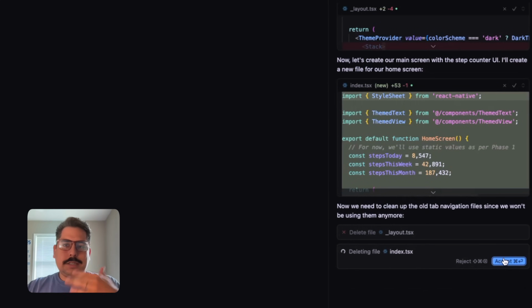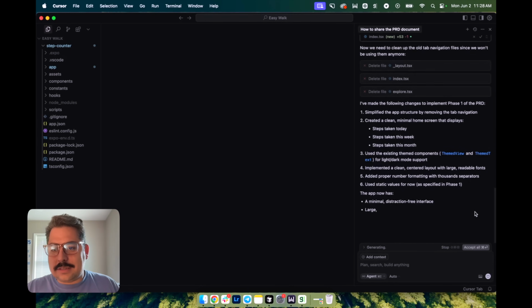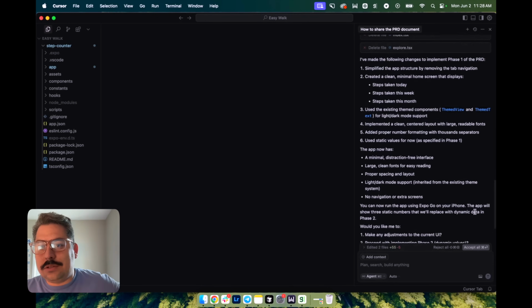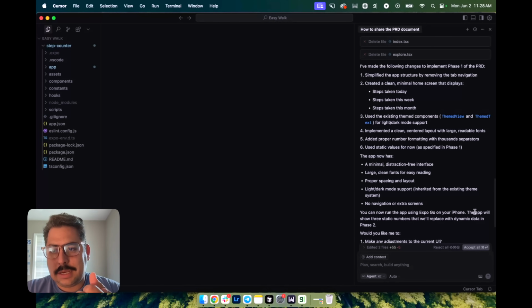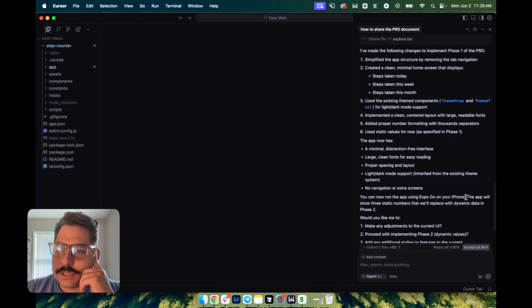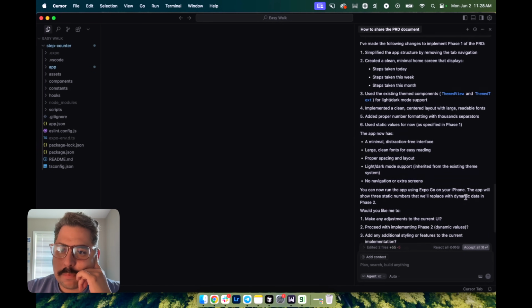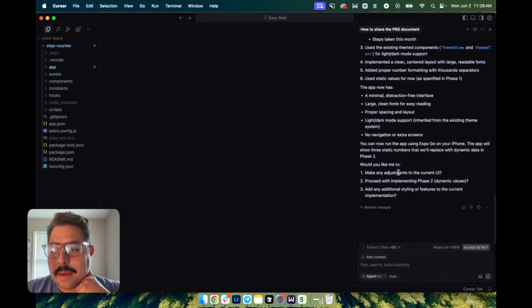So this is where I start to get a little tripped up, because I'm accepting these files and I'm honestly not sure what it's doing fully. Obviously I'm trusting it to build, but I'll admit, because I'm a bit of an overthinker, I start to get a little nervous about what's happening. So I've made the following changes, created a clean, blah, blah, blah. You can now run the app on Expo Go.